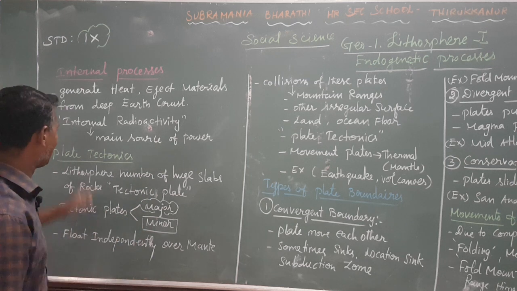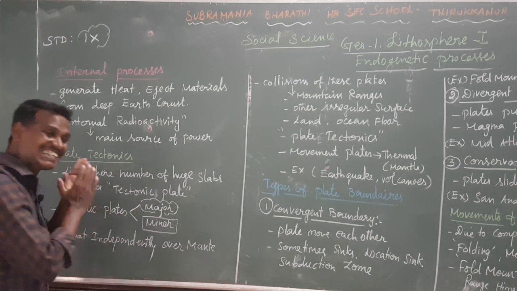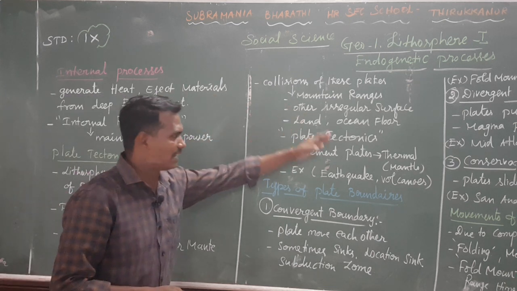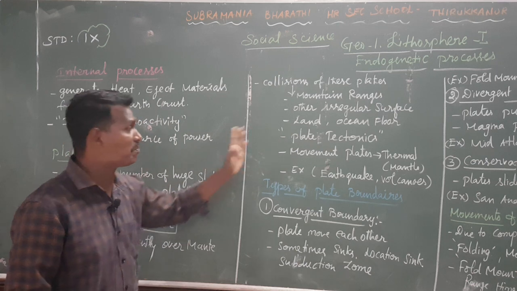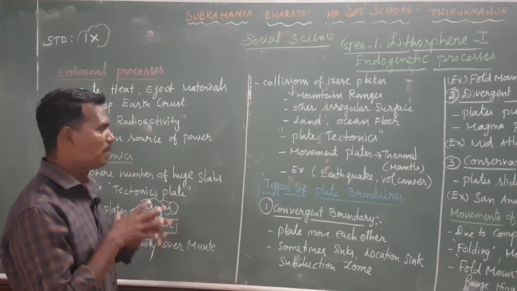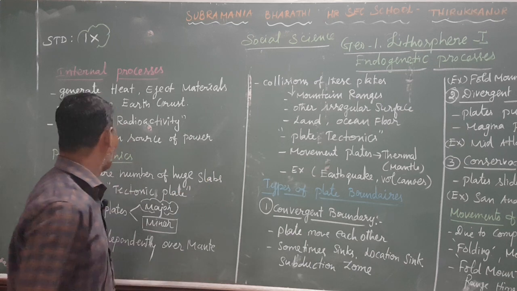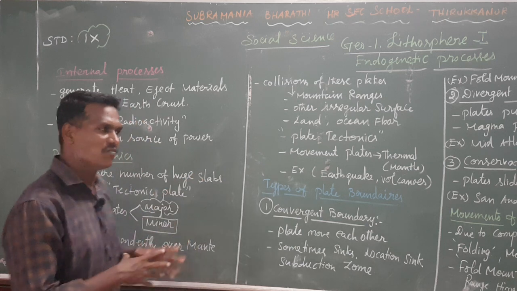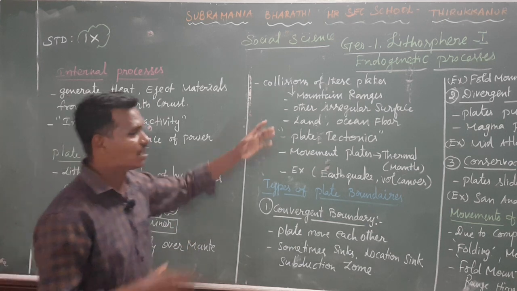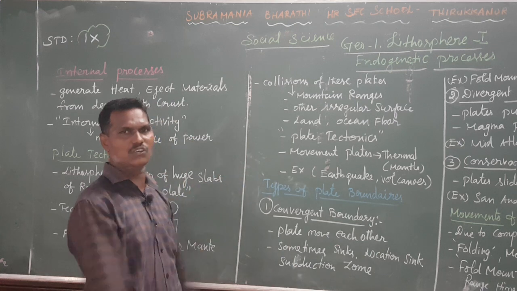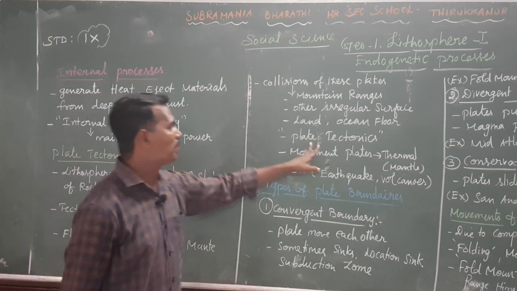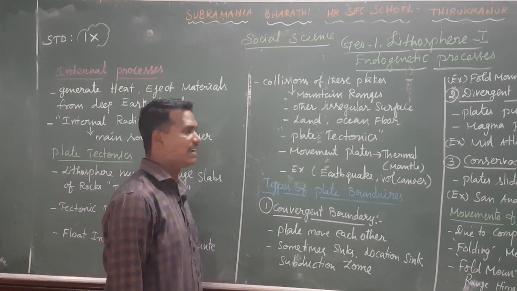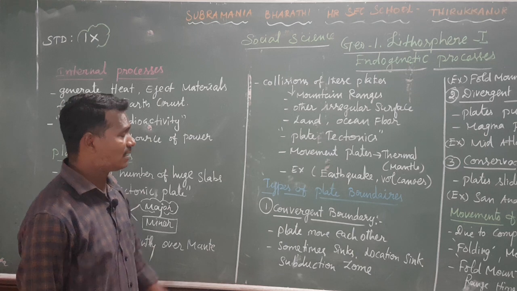I said the next is plate tectonics. First I explained what a tectonic plate is, then I explained what plate tectonics is. What is the main difference between plate tectonics and tectonic plates? Plate tectonics means collision of the plates. But here a huge slab of rock we call a tectonic plate, while two plates colliding is what we call plate tectonics. Okay, for plate tectonics I gave the example of earthquakes and then volcanoes.